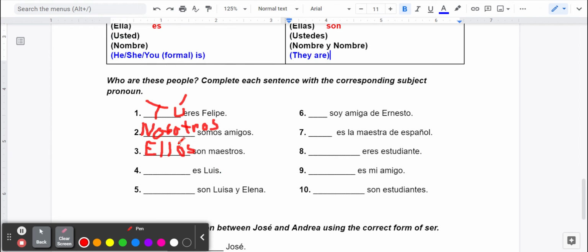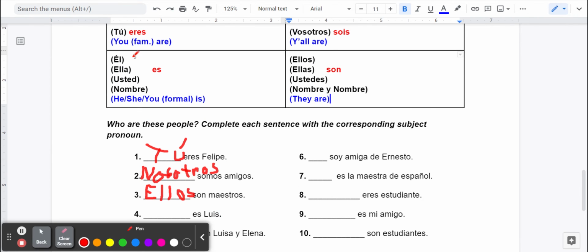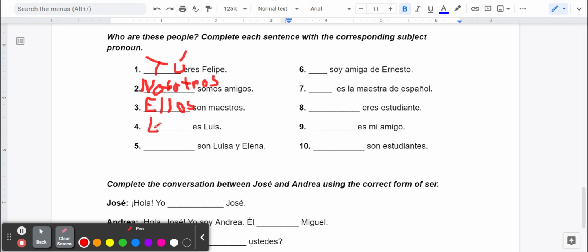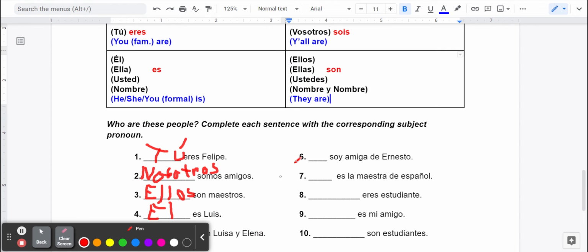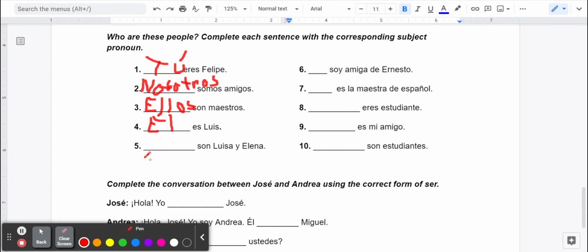Blank es Luis. Well, we find es and we have the same problem. But again, we're going to probably use él or ella. Luis is a boy's name, so we're going to use él. Son Luisa y Elena. So again, we have son, but this time we have Luisa and Elena. Both are girls' names, so we're going to use ellas.